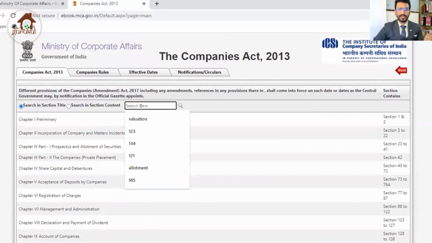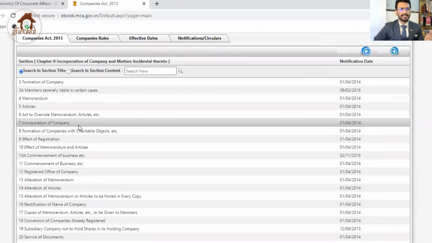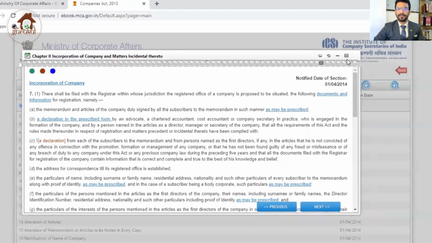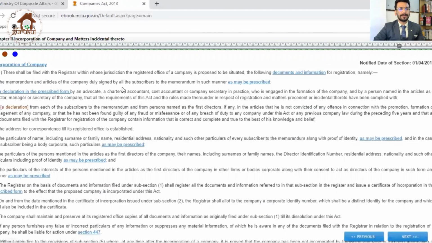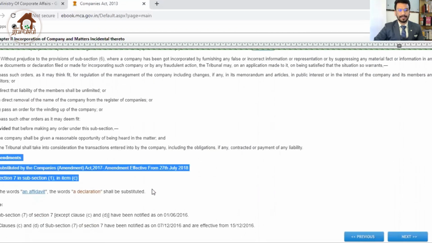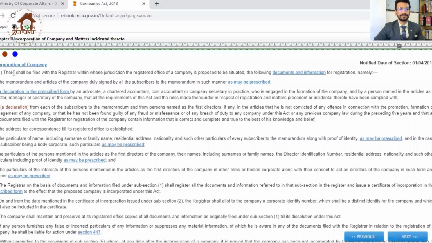Now I will show you the demo of one section. Let me check the demo of the section on incorporation of companies. I will click on incorporation. Once I click, there is section 7, incorporation of company. I will click on this, then this window will open. You can see on the window that complete section 7 is given there, along with amendments. Whenever any amendment comes, it will be mentioned in the footer.